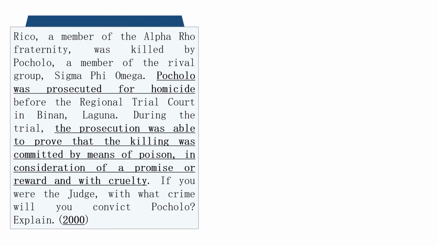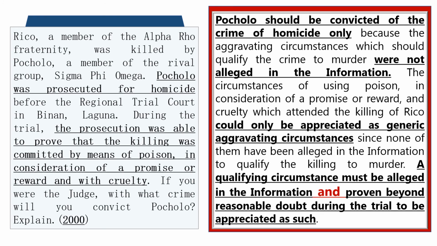Another bar exam question. This was asked in year 2000. Ang facts dito is more or less the same lang dun sa sinabi na natin kanina. So, Rico here was killed by Pocholo. Pocholo was prosecuted for homicide. But during the trial, the prosecution was able to prove that the killing was committed by means of poison in consideration of a promise or reward and with cruelty. So if you were the judge, with what crime will you convict Pocholo? Answer is still homicide. Homicide pa rin.